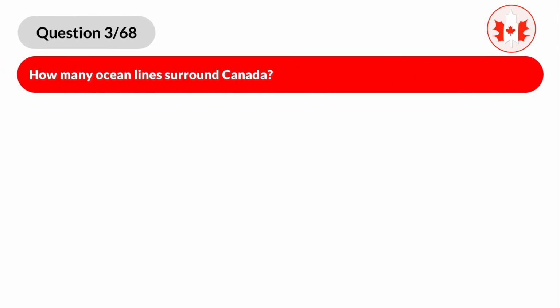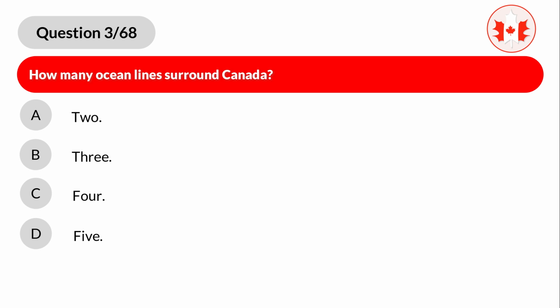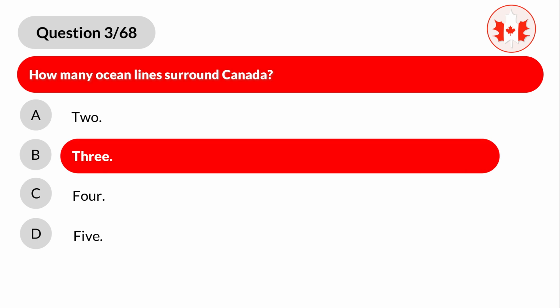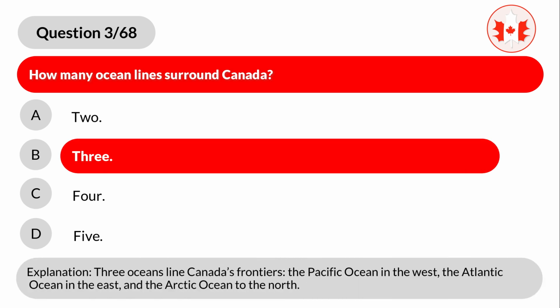Question 3. How many ocean lines surround Canada? A. 2. B. 3. C. 4. D. 5. Correct answer is B. 3. Explanation. Three oceans line Canada's frontiers: the Pacific Ocean in the west, the Atlantic Ocean in the east, and the Arctic Ocean to the north.